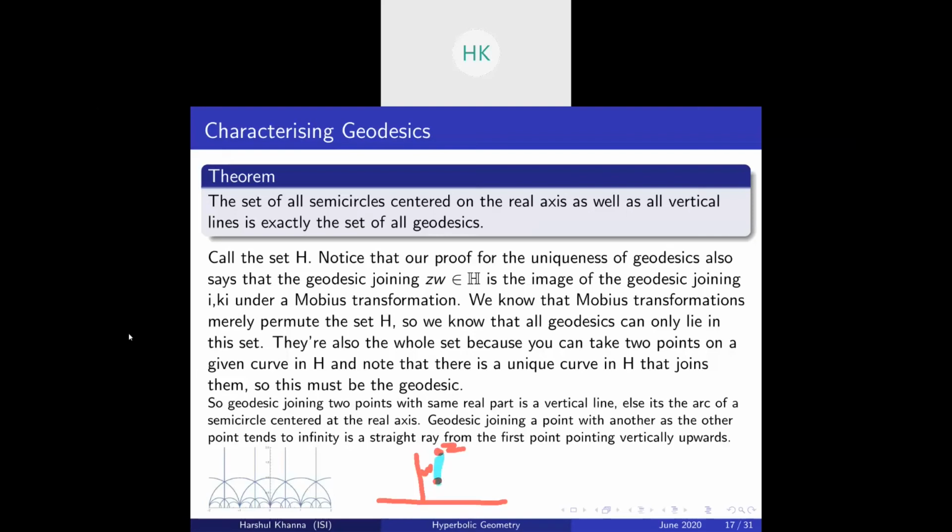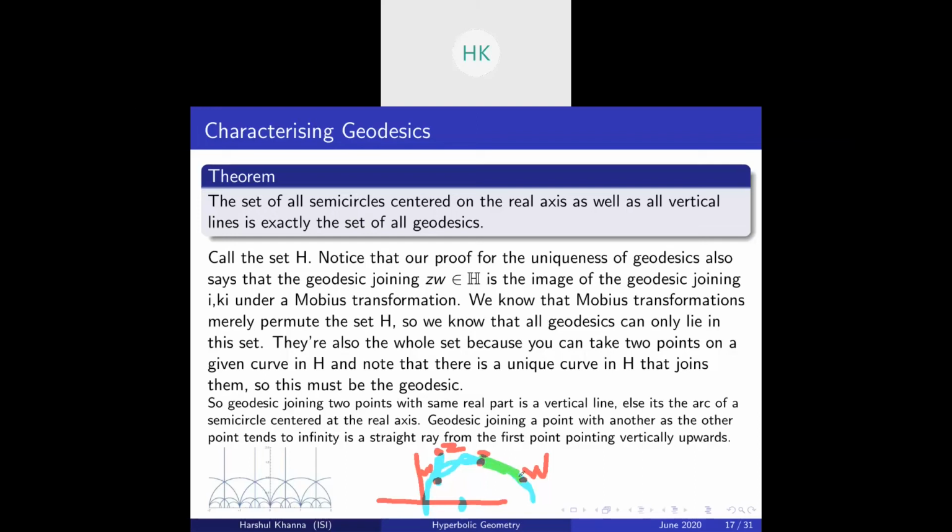If the 2 points are not on a vertical line, this is Z, this is W, then the geodesic is an arc of a semicircle which is centered on the real axis. Suppose the center is somewhere here. So this is the unique geodesic.